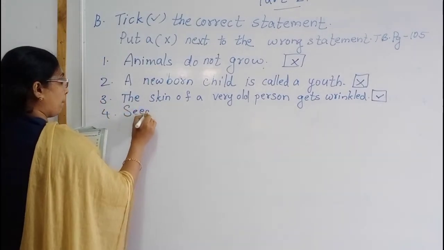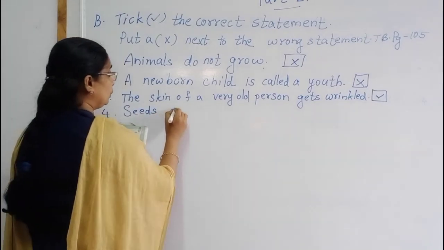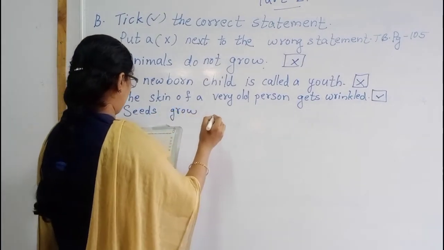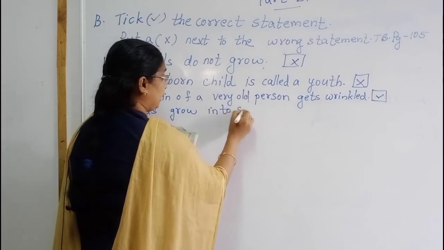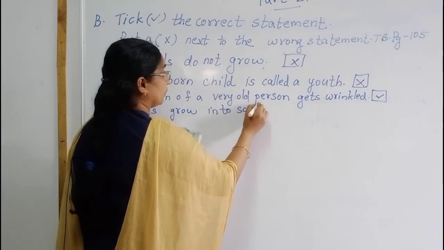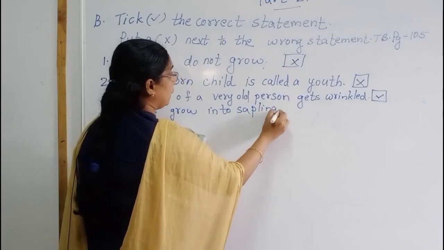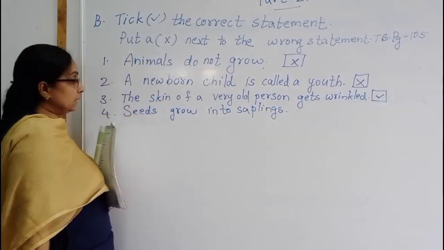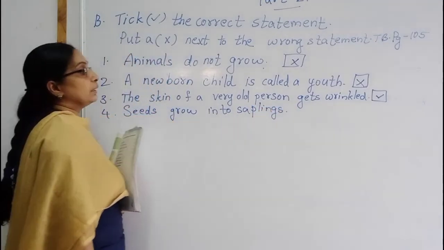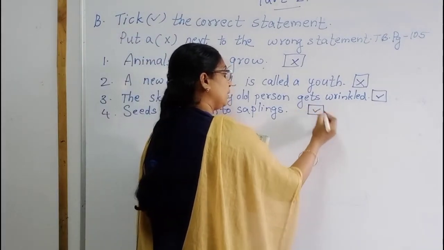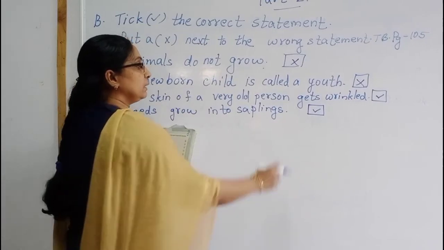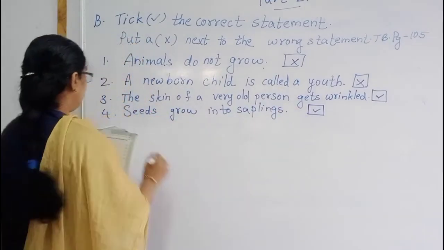Seeds grow into saplings. The statement is seeds grow into saplings. The statement is correct. Seeds are growing into saplings. Put the tick mark. Then number 5.